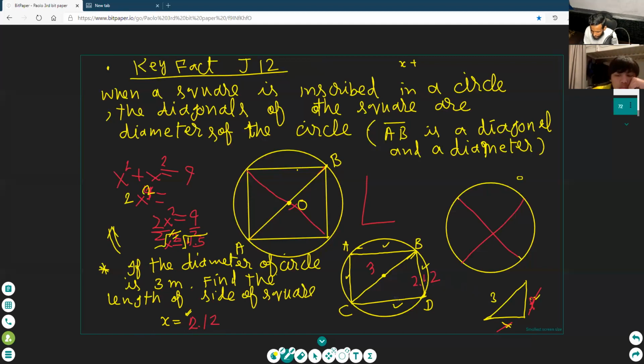Okay. What is the length of this side? Why are you writing all lengths are equal? What is the concept behind it? Because it is a square. What will be the length of this, Paulo? What is the length of AC? What is the length of AC? 2.12. I put the lines to show that they're all equal, Mohammed. Okay, good, good. You are intelligent, but lazy sometimes.